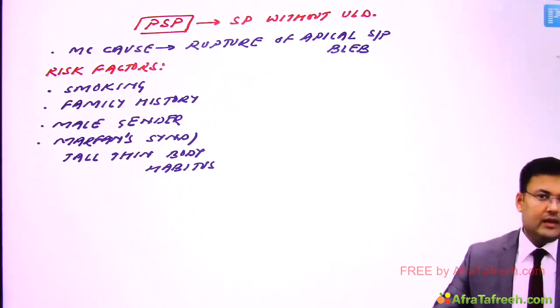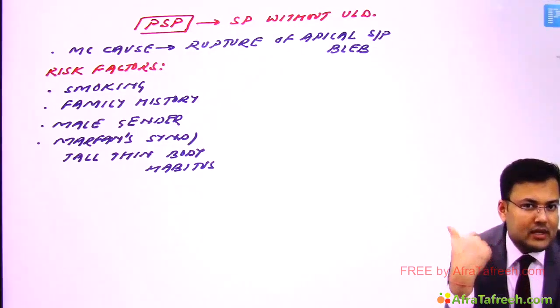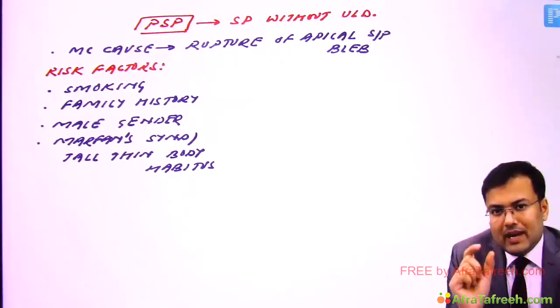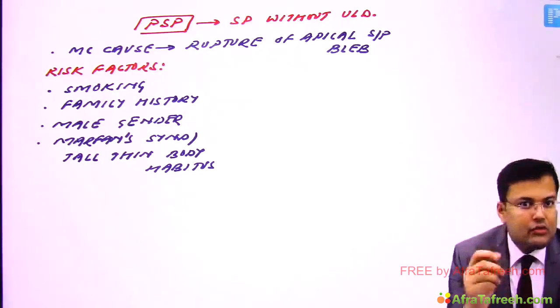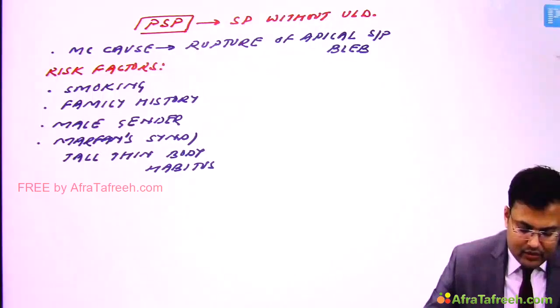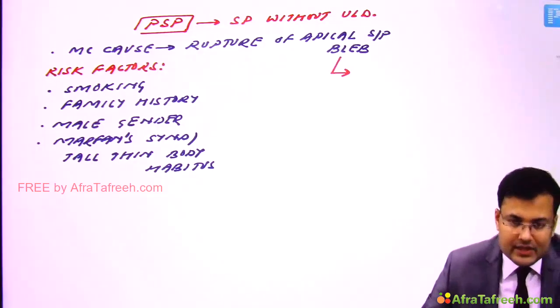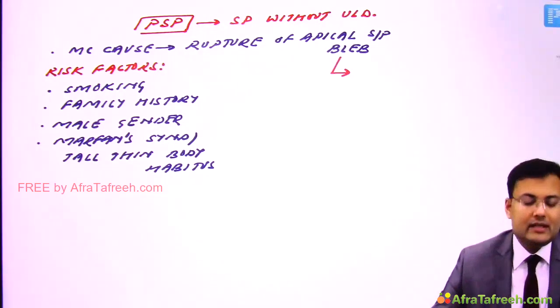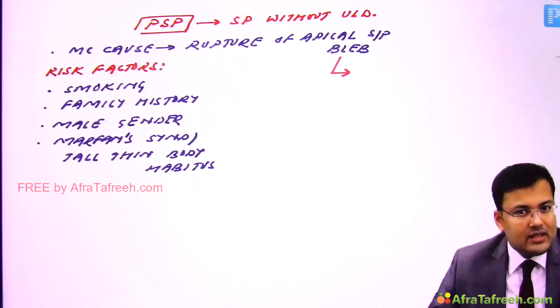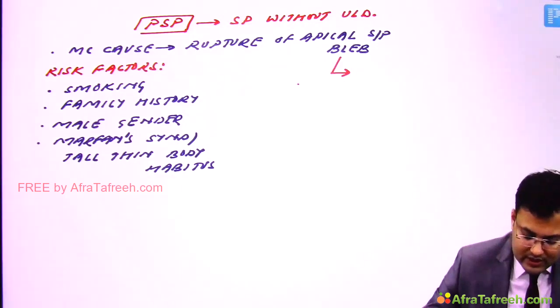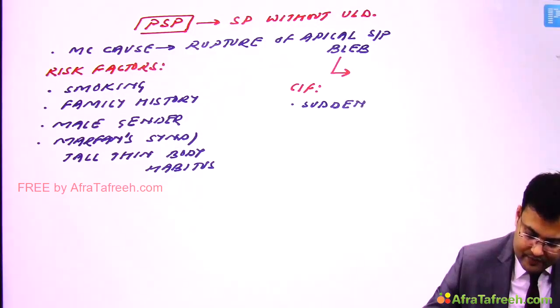Now see the problem. The most common cause is rupture of an apical subpleural bleb, and in that bleb the amount of air is not huge, so air goes into the pleural space. Since air is not huge, what happens? These patients have symptoms. There is sudden onset dyspnea, but since air is not huge, there is only mild dyspnea. Clear? So what are the clinical features? Sudden onset, mild dyspnea.